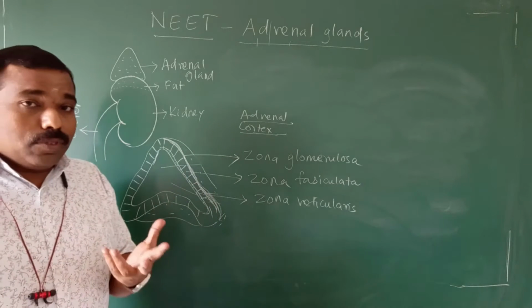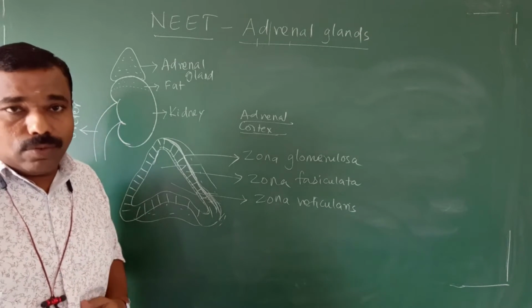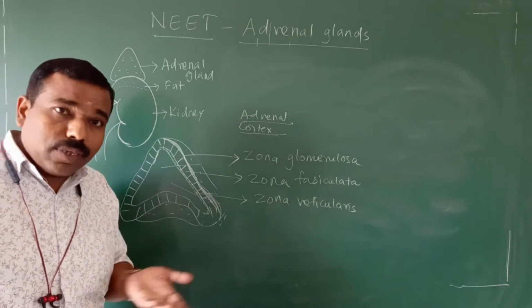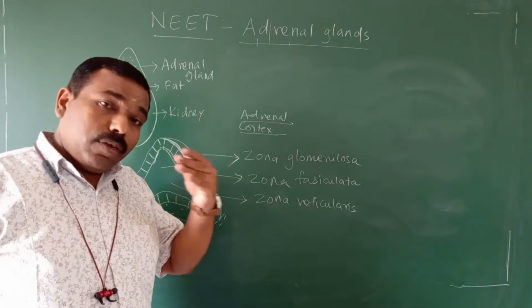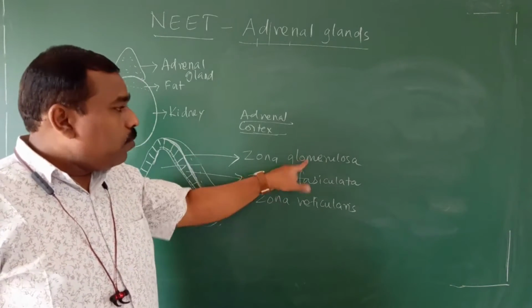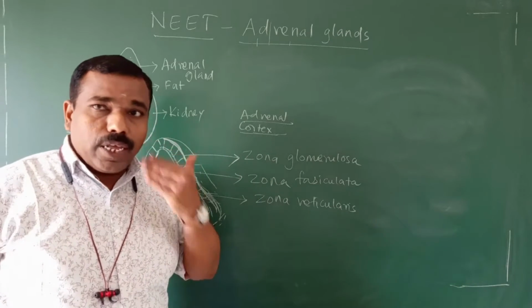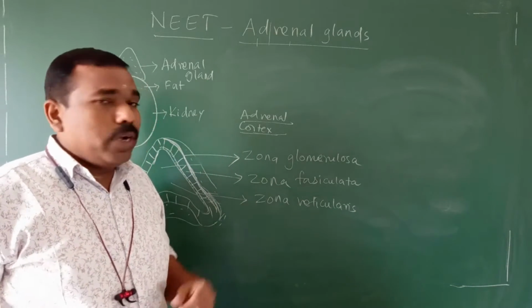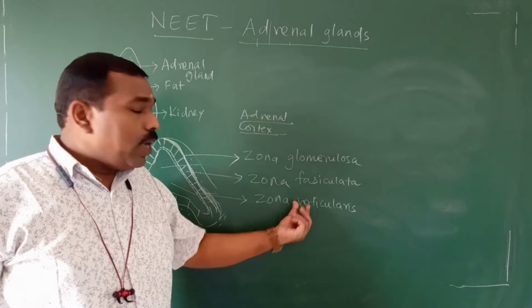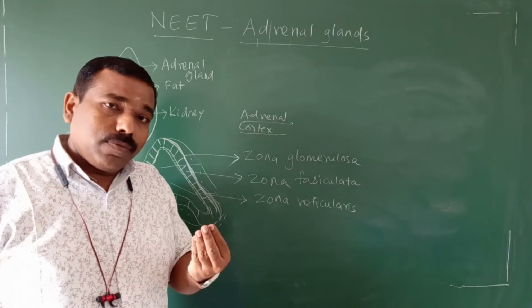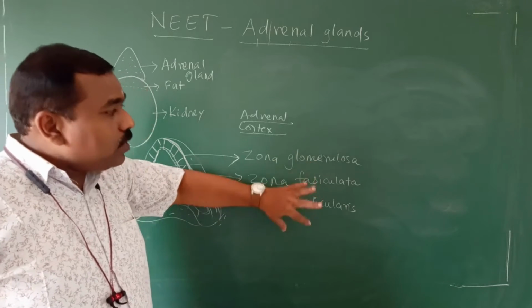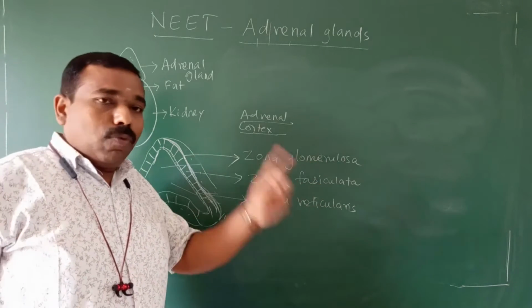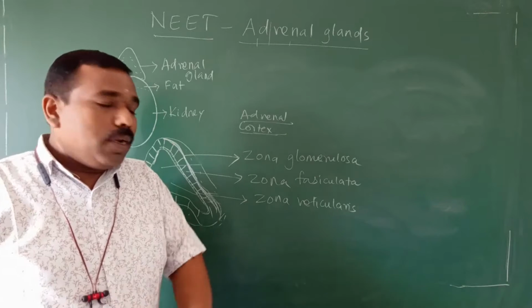Zona glomerulosa, just think about a girl's face. Usually on the girl's outer face, they may apply more makeup, so it appears as glomerulosa. Next layer, their own face, fasciculata. Inside the face, reticularis means some blood vessels. Remember it this way, because in NEET they may interchange it and ask which is the outer layer, inner layer, middle layer.